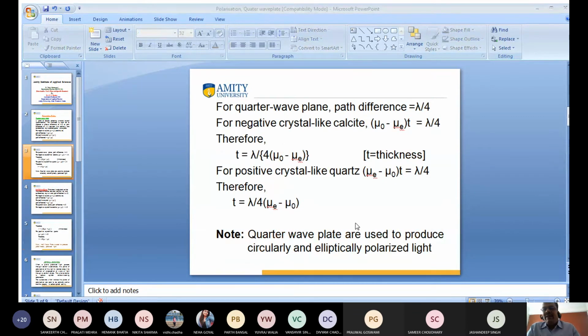Quarter wave plate means path difference lambda by 4, phase difference pi by 2, and half wave plate means path difference is lambda by 2 and phase difference is pi. So we have calculated the thickness for the positive crystal and also for the negative crystal. For both cases, the half wave plate is used to produce plane polarized, linearly polarized light, and the quarter wave plate is used to produce circularly and elliptically polarized light.